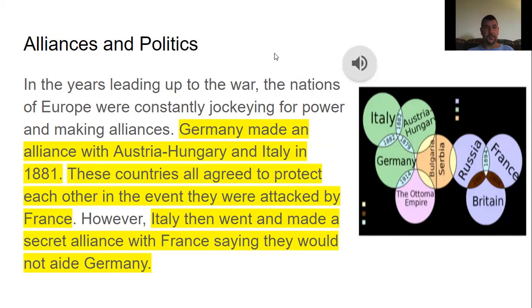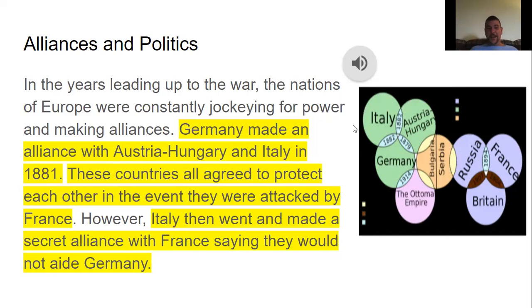All right, so you had alliances in politics. That was one of the causes. Germany had made an alliance with the country of Austria-Hungary and Italy in 1881. And these countries all agreed to protect each other in the event that they were attacked by France. So you look right here, you've got your picture of everybody that was in an alliance with each other. You had Russia, France, and Britain. You had Germany, Austria-Hungary, Italy, and all these right here with Bulgaria and Serbia.